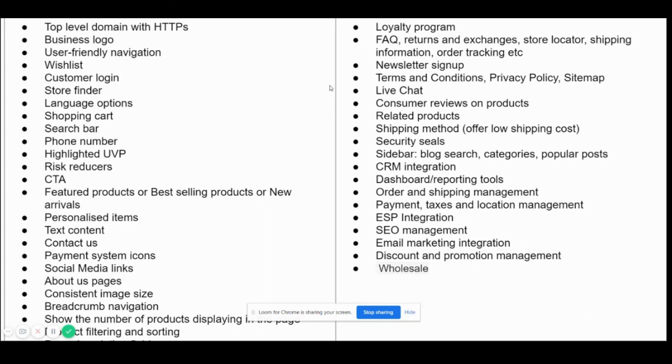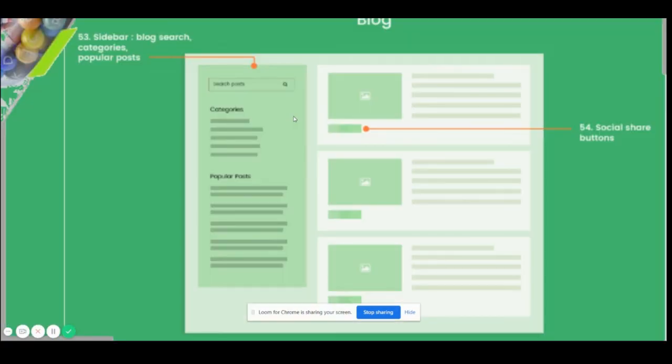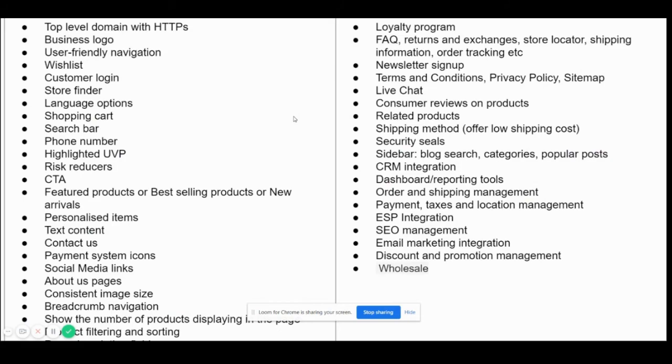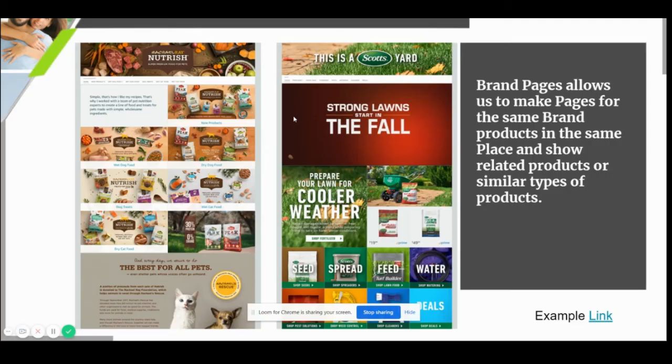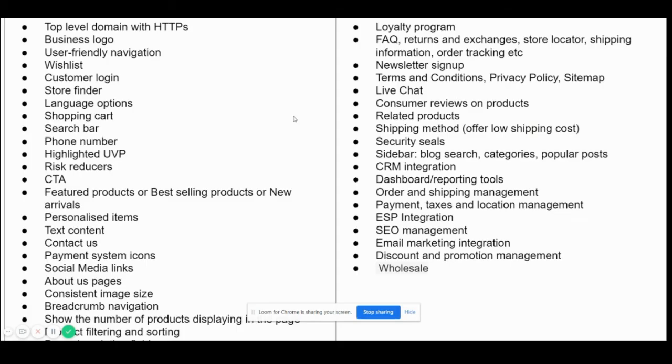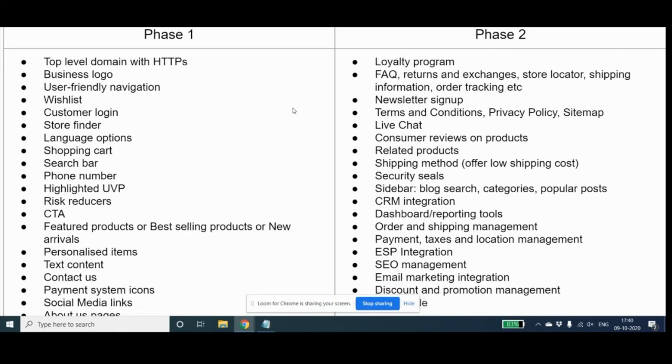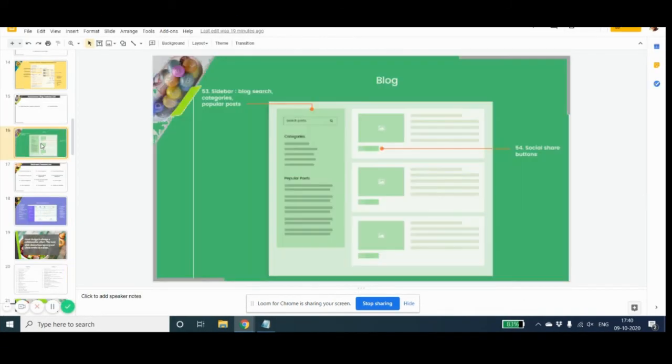So these are things which, after discussing with the client, there will be some features out of all these features that we discussed, which would say, okay, this is in phase one, this is phase two, and that will help you decide the scope.